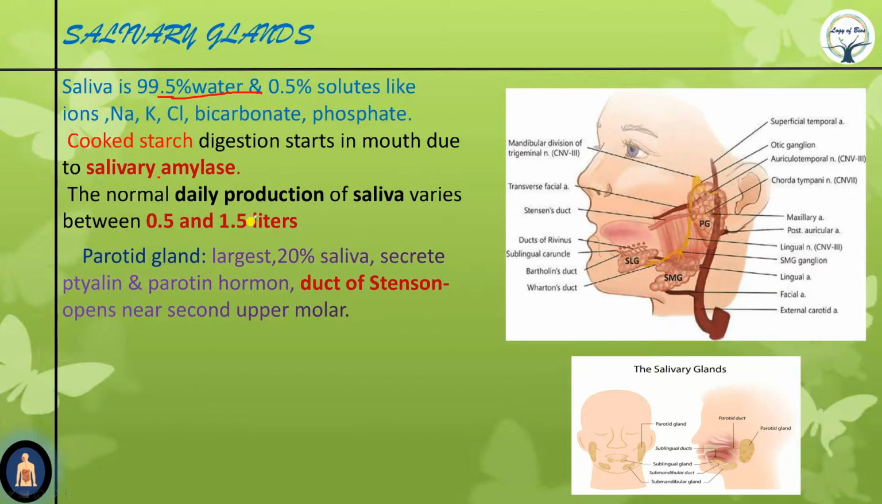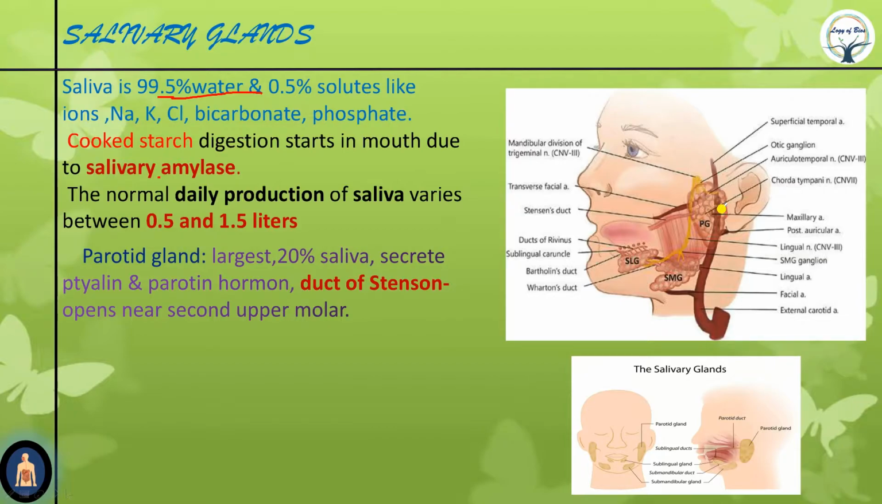Now there are 3 pairs of salivary glands, therefore altogether 6. The first one is the PG or parotid gland. It is the largest gland, but it only secretes 20% of the total saliva. It also secretes parotid hormone.